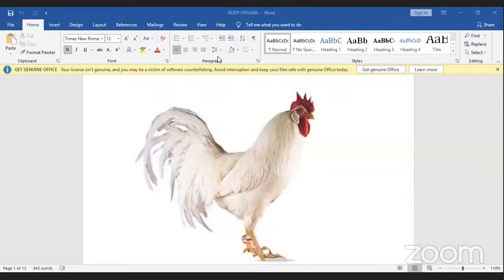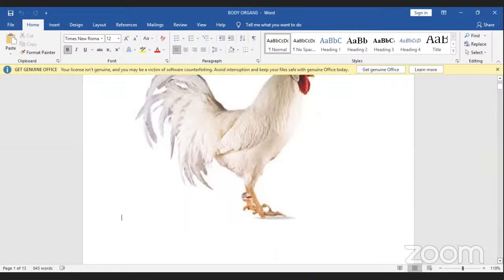You see three people have raised their hands. Lynette, which part is that? Spur. Come again? Spur. Correct. That is the spur. So we are going to look at the uses of those different parts. There are very many parts, but we shall look at the uses of those different parts.